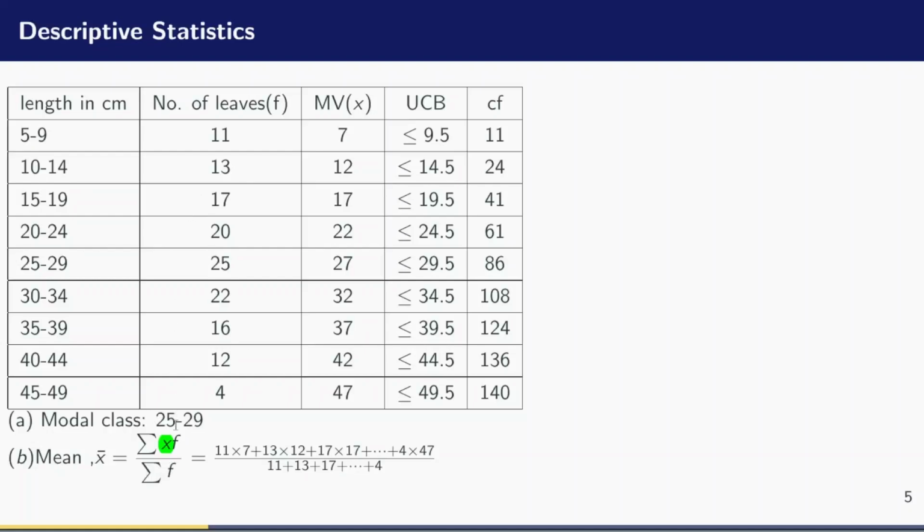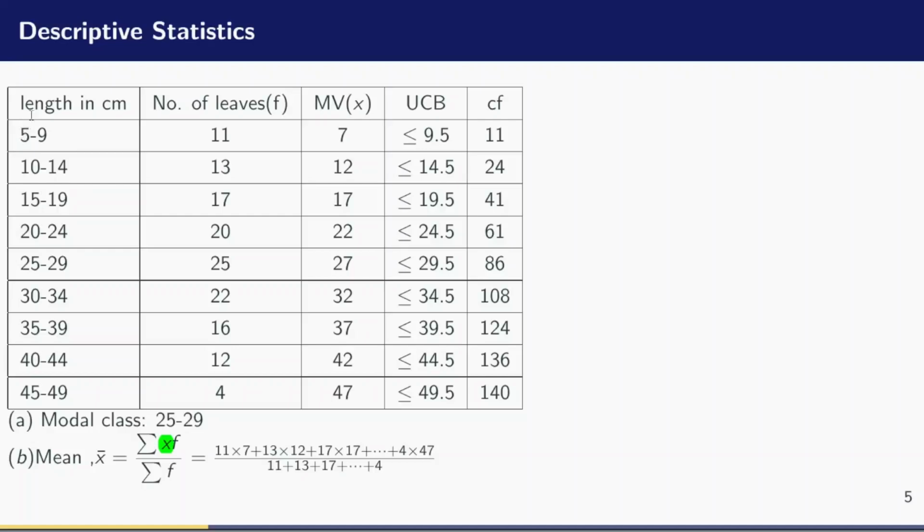Now the problem becomes: what is the x which we are going to multiply by its frequency? It's true that the length has been given in class intervals, from 5 to 9, but we need one value which will represent that class interval, which will be called x. That value is what we call the class mark, or the mid value. And how do we obtain the mid value? The mid value is obtained by finding the average of the class limits.